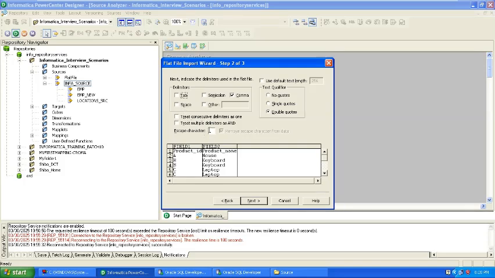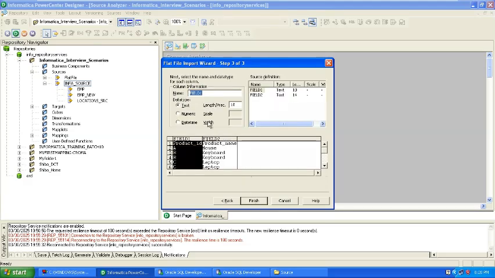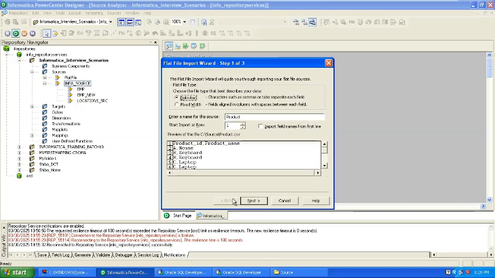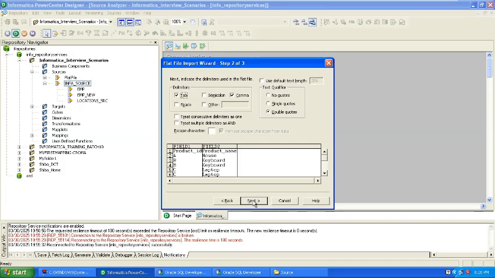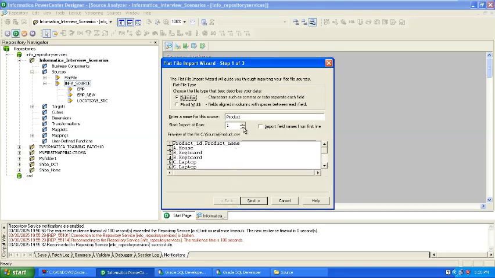Yes, it is the tab. Field name, we'll load, start import at row 1. Row 1 is the product header. Row 1 we are not required, right?